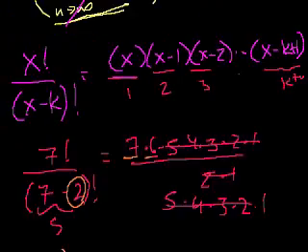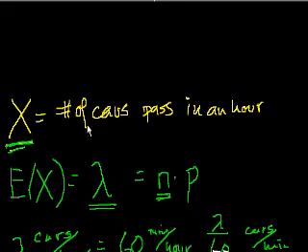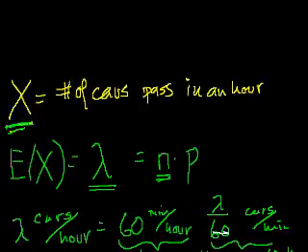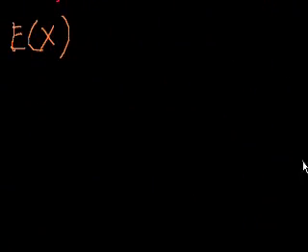I think we now have all the tools we need to move forward. So just to review a little bit of the last video, we said we are trying to model out the probability distribution of how many cars might pass in an hour. And the first thing we did is we sat at that intersection and we found a pretty good expected value of our random variable. And this random variable, just to go back to the top, we defined as the number of cars that pass in an hour at a certain point on a certain road.